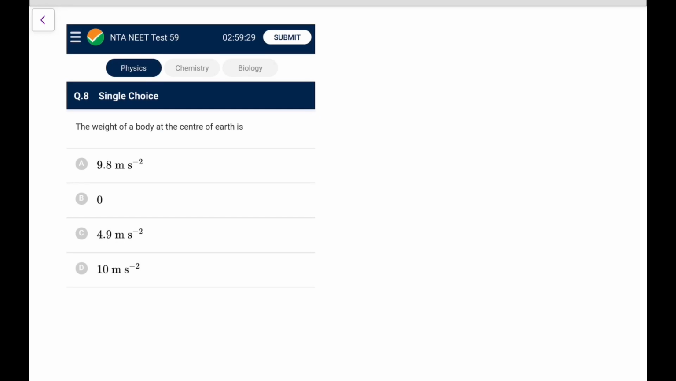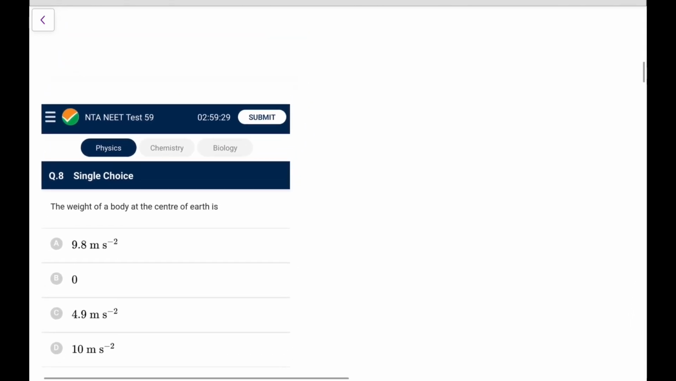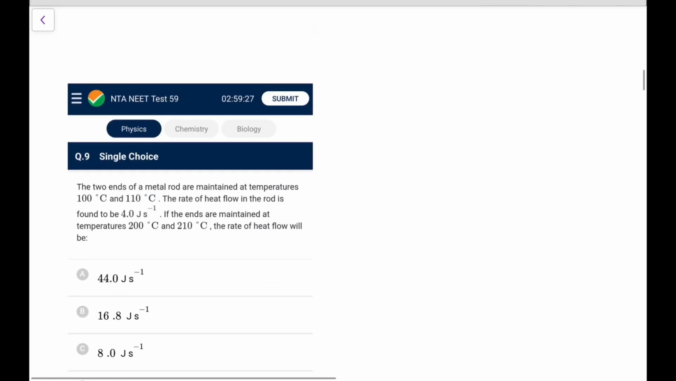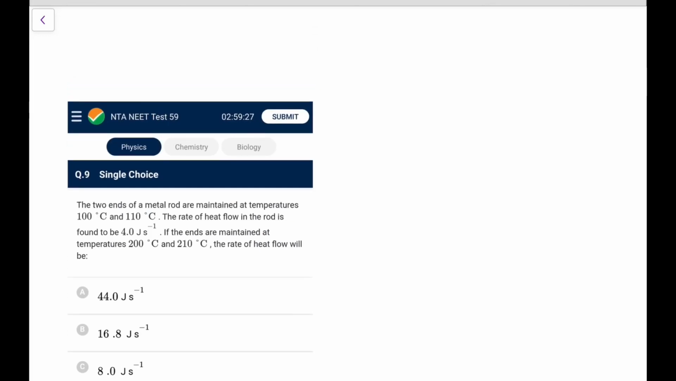The weight of the body at the center of the earth, it is again a repetition of the question. You know, at the center of the earth g is 0, so weight will be 0. So that's again an easy one for you.